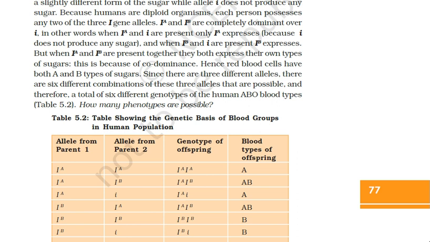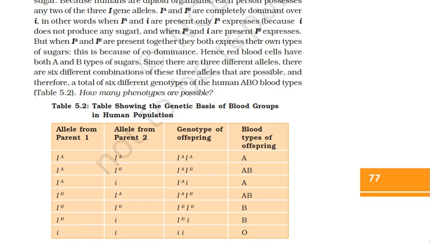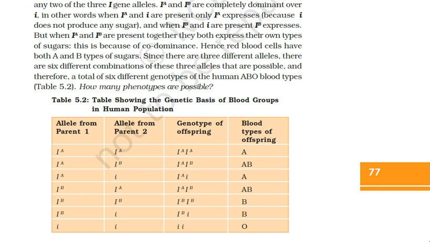Similarly, IB and IB from both parents will give the genotype IB IB, giving B blood group, and IB and small i, the genotype of the offspring will be IB i, and the blood group of the offspring will be B. And if parent 1 has small i and parent 2 also has small i, then the genotype of the offspring will be ii, showing blood group O. Since i is recessive, and I told you the allele i does not produce any antigen. Thank you.